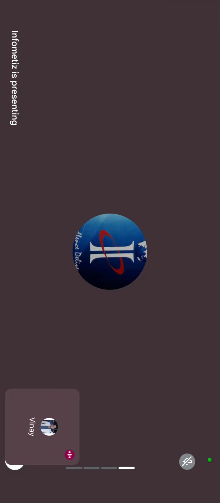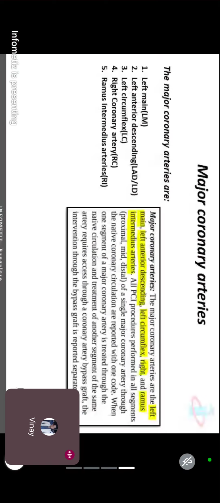And I will suggest you write down these 5 names on the top of your book with the abbreviations LM, LC, LAD or LD, RM, RC, because these small two-letter abbreviations will work as modifiers. So if I say LM, this is left main. RC, right main coronary artery. LAD, left anterior descending. The same way LD.